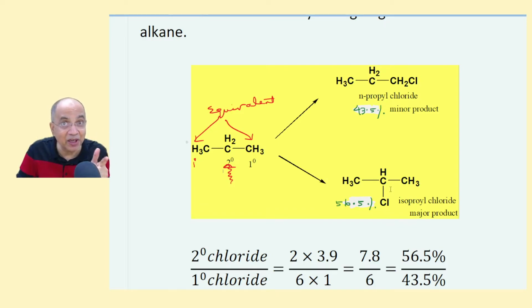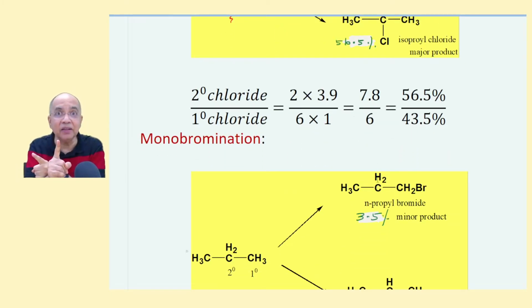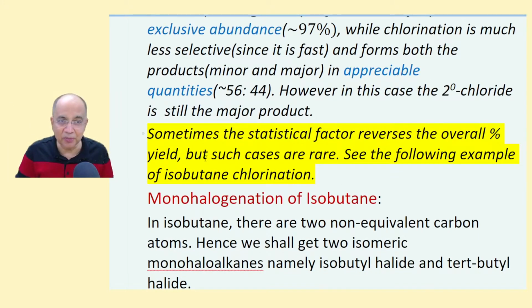But we will take up an exceptional, interesting example where the statistical factor will make things topsy-turvy. We will change the scenario in favor of 1 degree chloride. Look at this example. Sometimes the statistical factor reverses the overall percentage yield, but such cases are extremely rare.